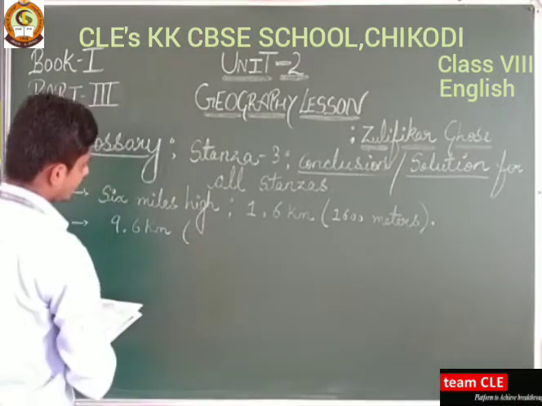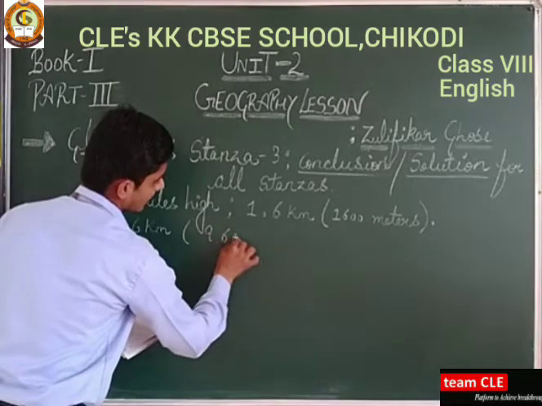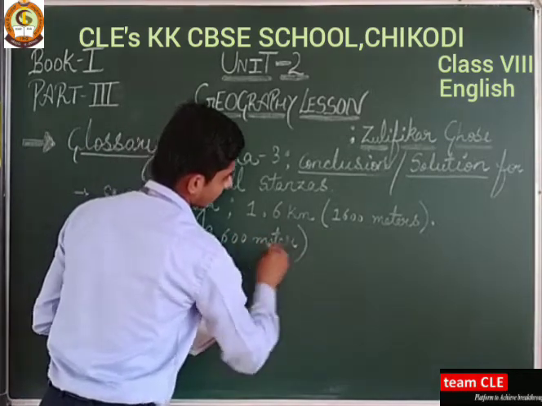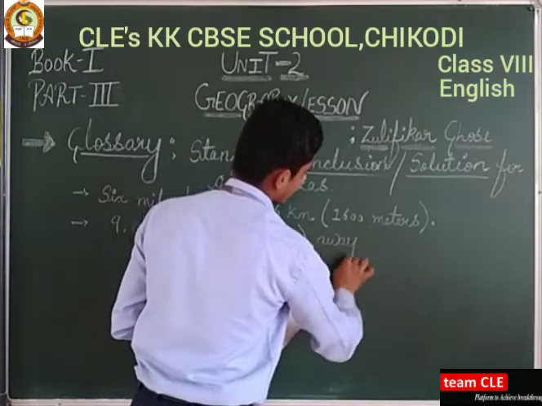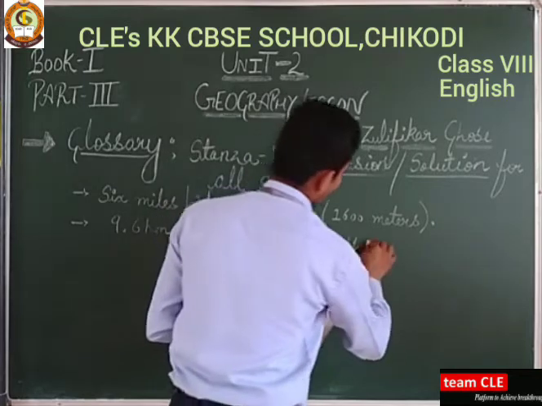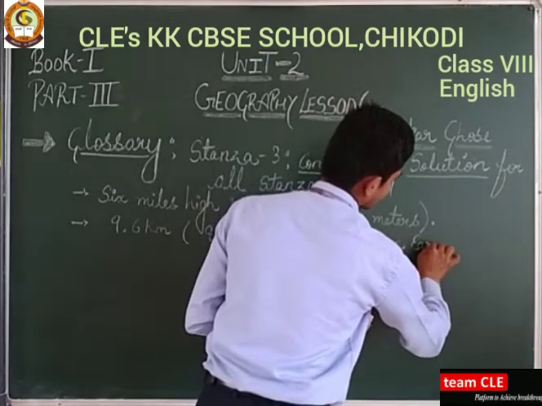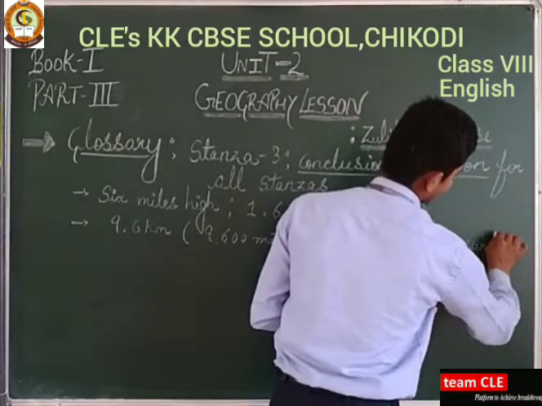So the jet is somewhere 9600 meters away from the Earth's surface, and it is there in the deep sky.